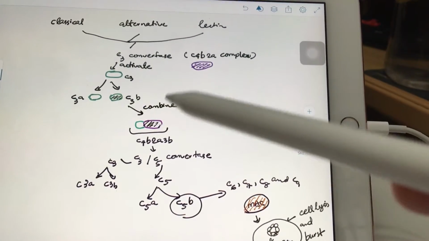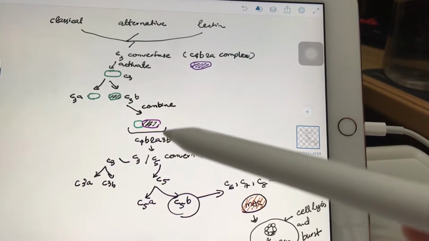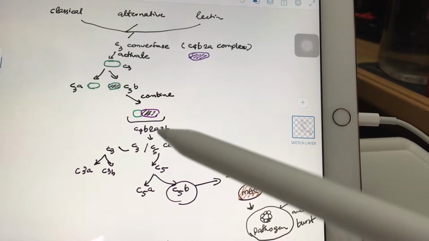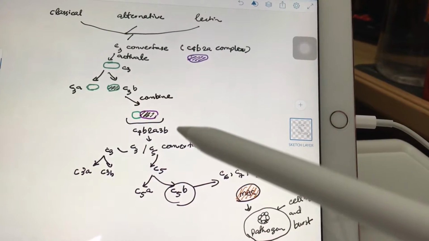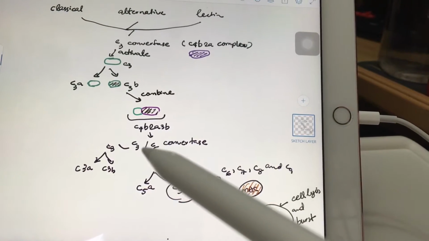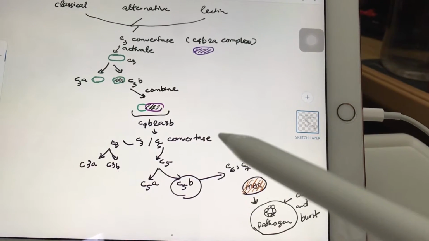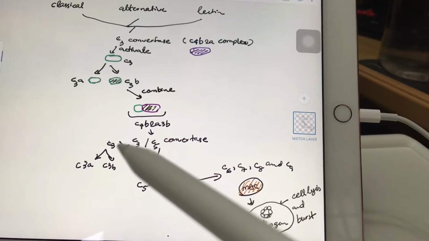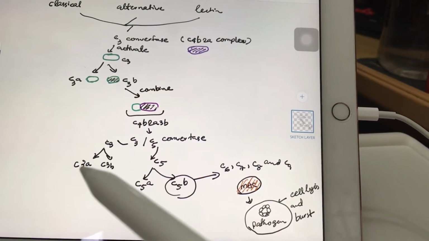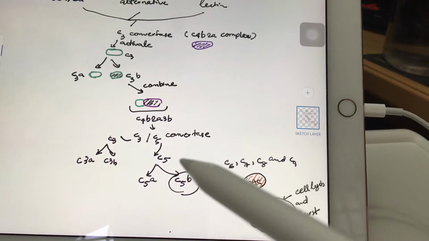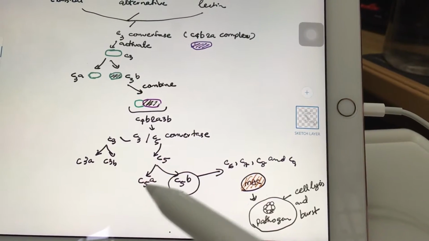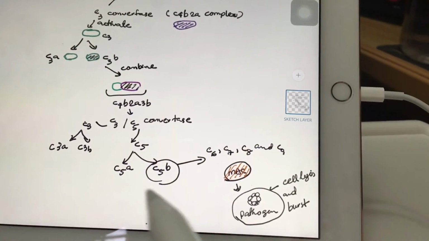C3b combines with the C4b2a complex and becomes C4b2a3b, also known as C5 convertase. C5 convertase activates C3 and splits it into C3a and C3b, and activates C5, splitting it into C5a and C5b.